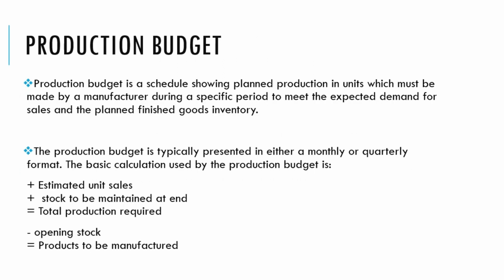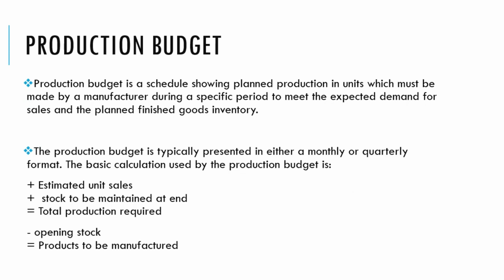Production budget. Production budget is a schedule showing planned production in units which must be made by a manufacturer during a specific period to meet the expected demand for sales and the planned finished goods inventory. Your production budget prepares a schedule for planning production, how much to be produced. That is what production budget plans for.